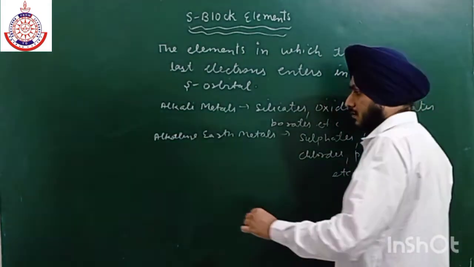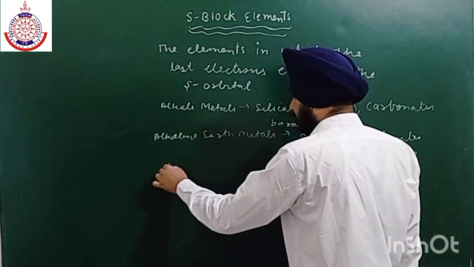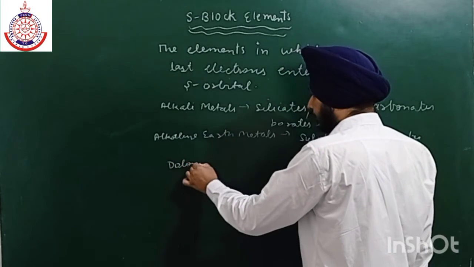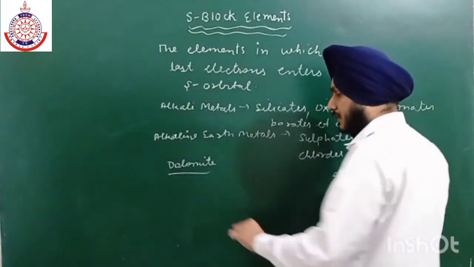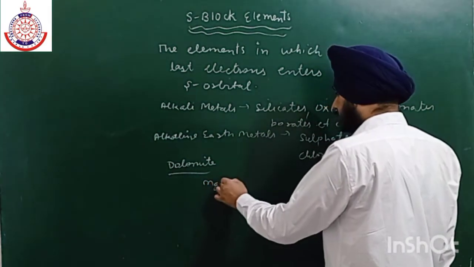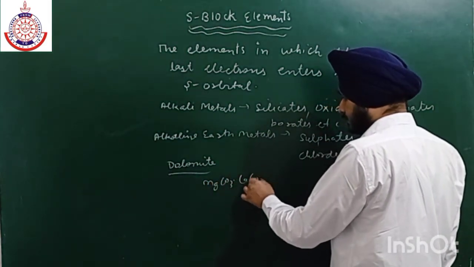There is also a double compound, that is dolomite. This is a compound related to alkaline earth metals, and the formula is MgCO3.CaCO3.